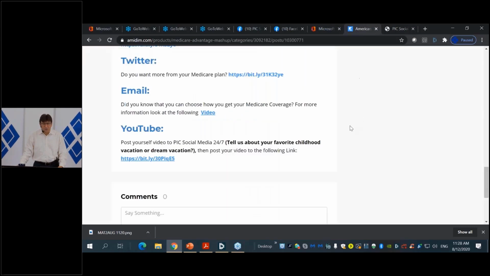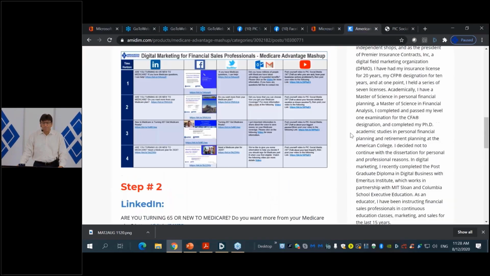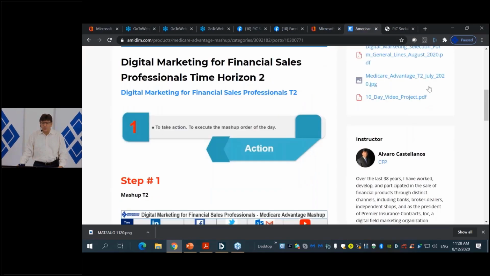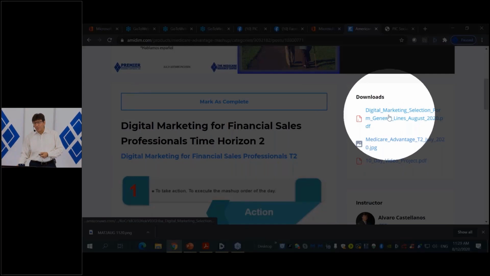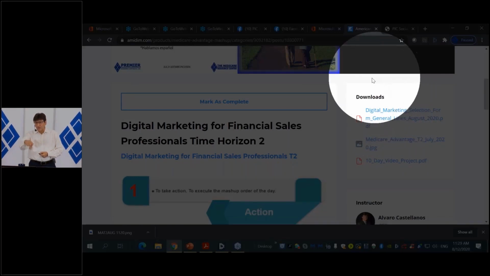Now, additionally, remember what we mentioned to you at the beginning, that in the download section, we have all the different documents that we are going to be using in this specific module or in this training. We place them in this download section here. For example, this document that you see up here, when I first started this class today, was not there.